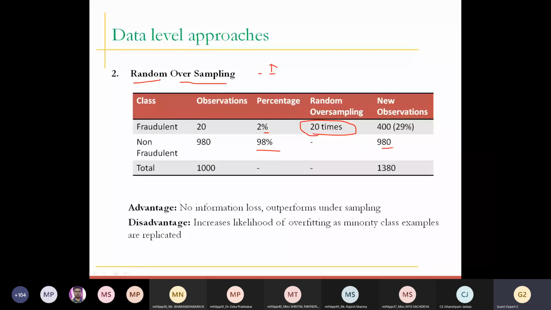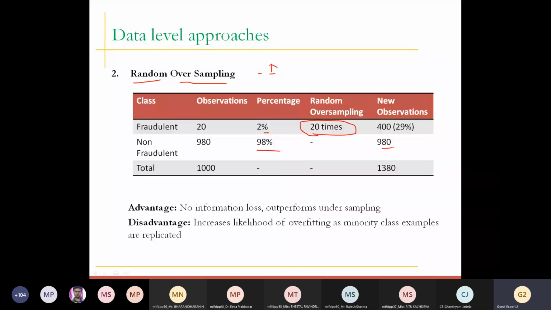So it performs the class distribution in a random nature by increasing minority class examples. It performs replication, and replication means the same record again and again and again.